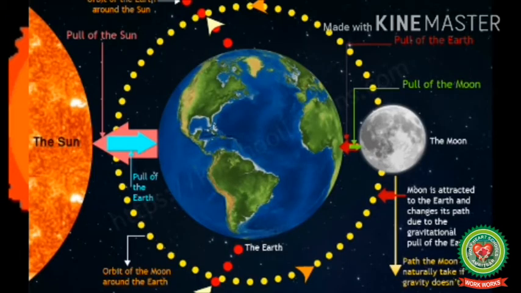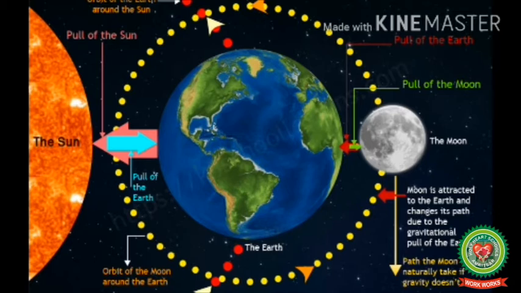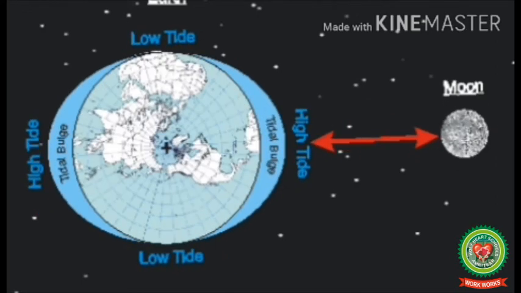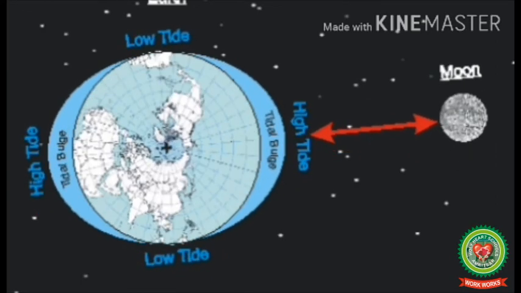The moon, though small in size, is very near to the earth, so it exerts a strong gravitational pull on the earth. The sun is very far away from the earth, yet due to its greater mass, it exerts some gravitational pull. The lunar tides are mainly modified by the sun's gravity. Water, being liquid, can be pulled by the gravitational attraction of the moon.